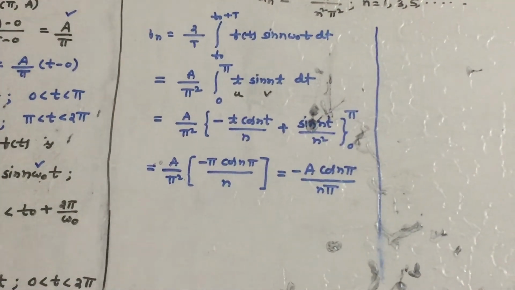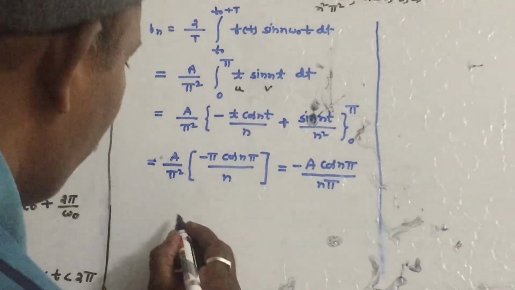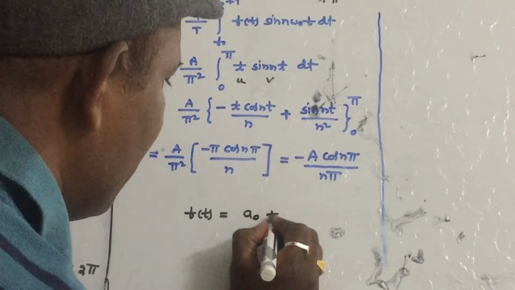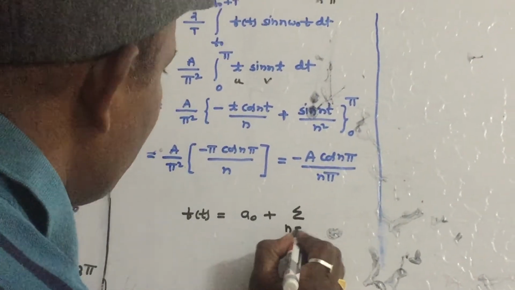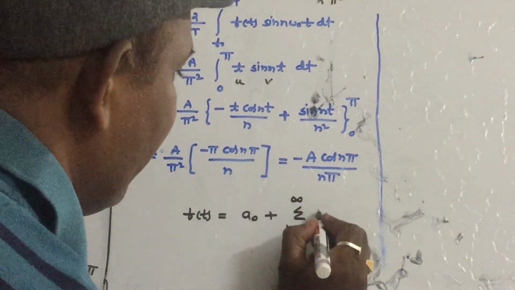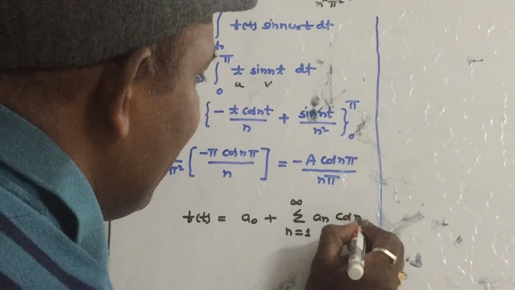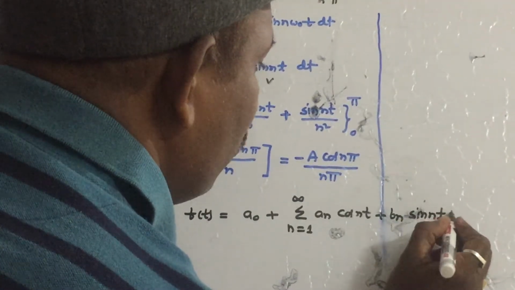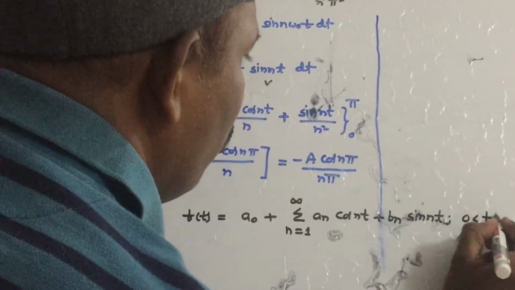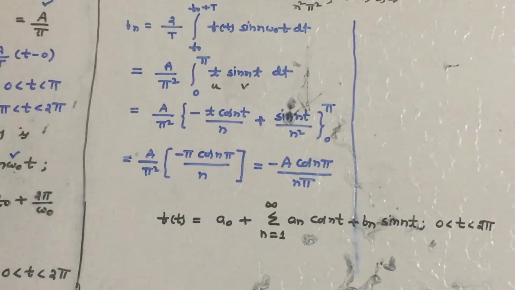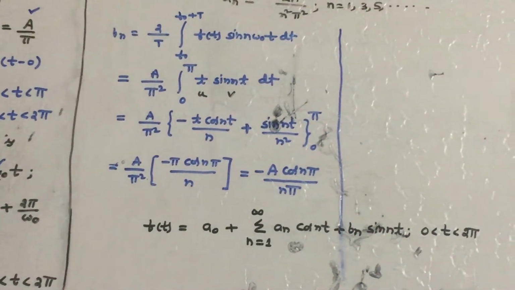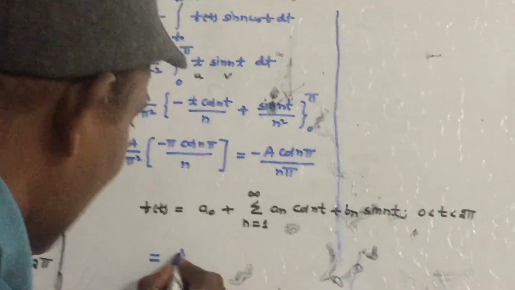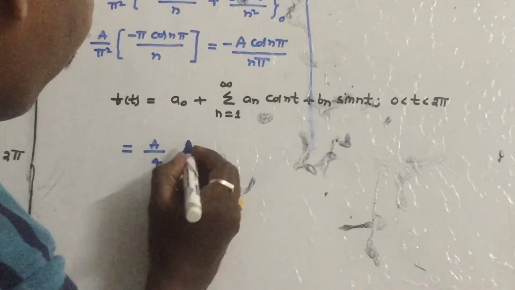Now, what is our expansion now? Let us write the expansion. F of t is equal to, what is the trigonometric Fourier series expansion? A0 plus summation n is equal to 1 to infinity an cos nt plus bn sin nt. In which interval are you approximating? 0 to 2 pi. So that is one cycle. Let's just substitute a0, an and bn in this equation. What is a0? We got a by 4, that is the average value or DC value of this given f of t.